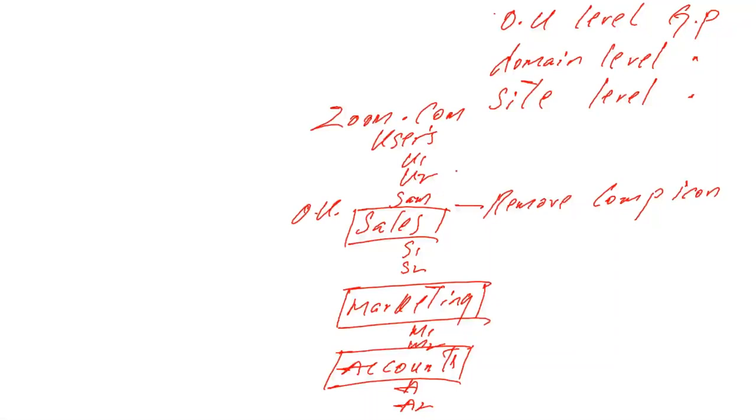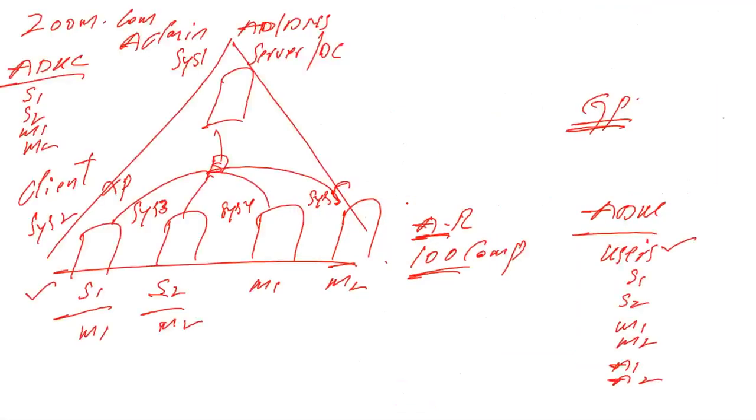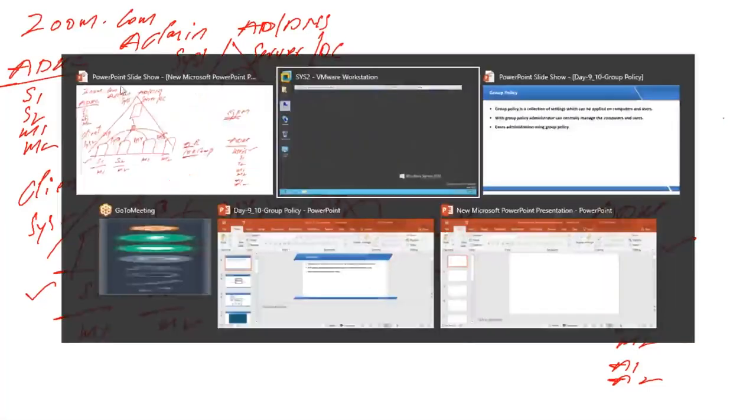For today's practical, we require two machines: system 1 is the server and system 2 is the client. And we require some OUs. Already we know how to create the OUs, and in them how to create the user accounts. So first we have to go to the DC, create the OUs and the user accounts, then we can apply group policy. To manage the user accounts, we take the help of the ADUC console. To apply the group policy, we take the help of the group policy management console. Now as administrator, we are going to the DC. We'll open the ADUC console and create the accounts.